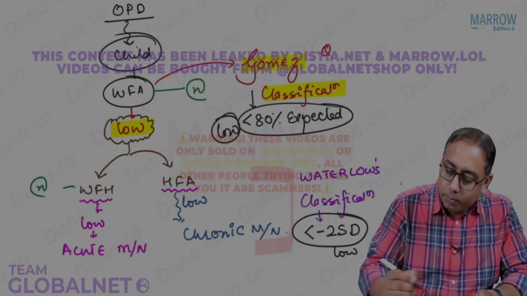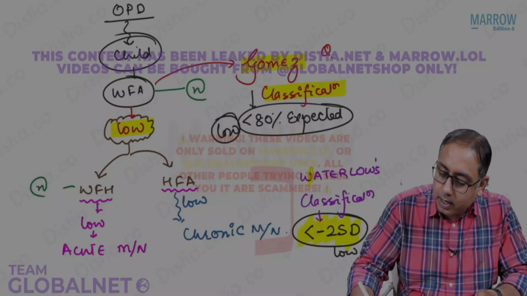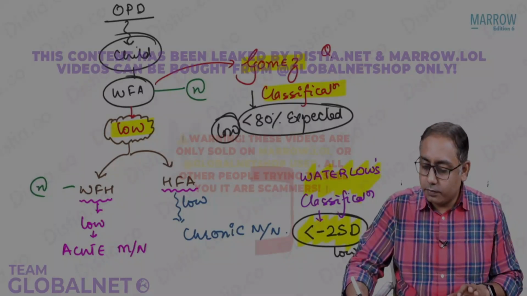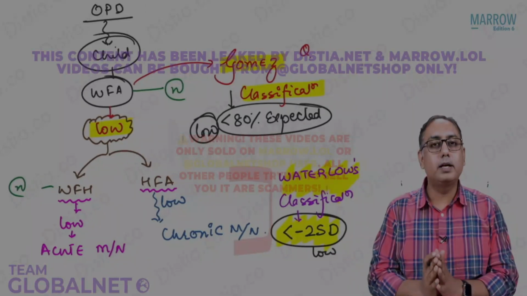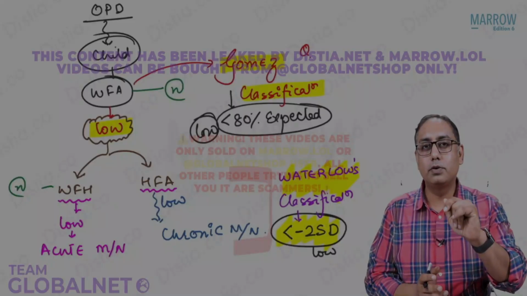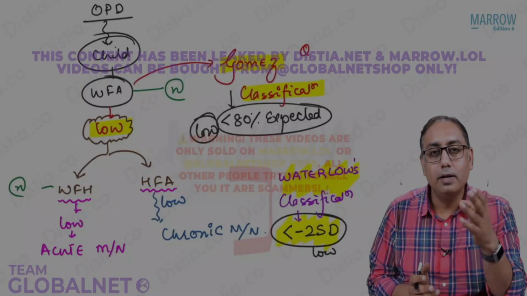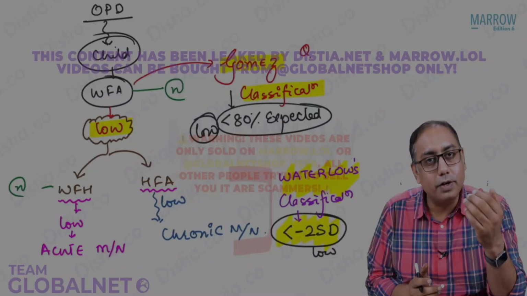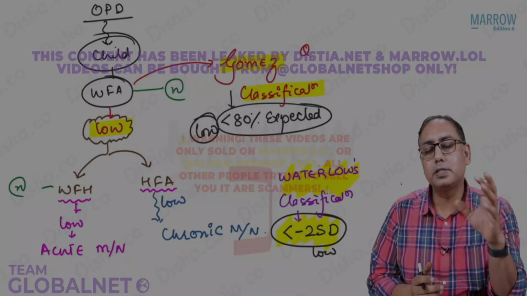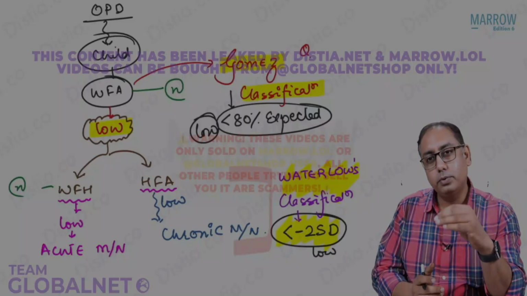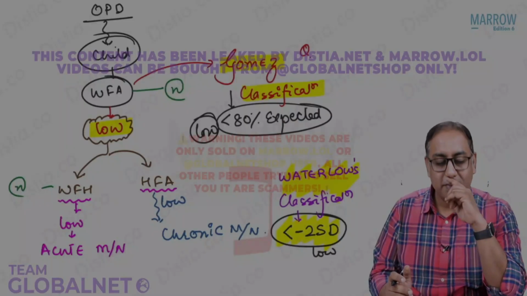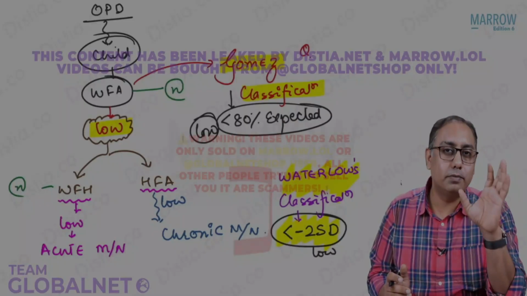There are so many MCQs I have written here that every word is an MCQ. When a child comes to us, what is the first thing we are supposed to do? The first thing we are supposed to do is the Gomez classification. MCQ: what does Gomez take into account? It takes into account the weight for age. What is low on Gomez? Gomez will be less than 80%. Of course, there is Gomez 1, 2, 3, 4. You'll study many classifications in the pediatrics section. But Gomez is less than 80% weight for age.